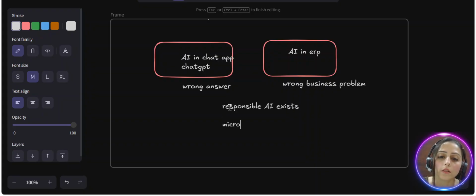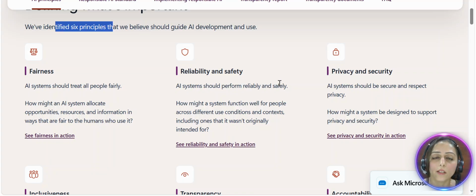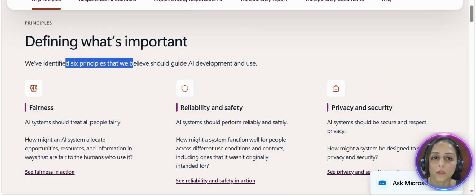Microsoft has introduced 6 principles for responsible AI, which define how AI capabilities are designed across all the products. Of course, that includes Business Central as well. So let's try to find out those 6 principles from Microsoft. Let's go to the Microsoft website and try to find those 6 principles.